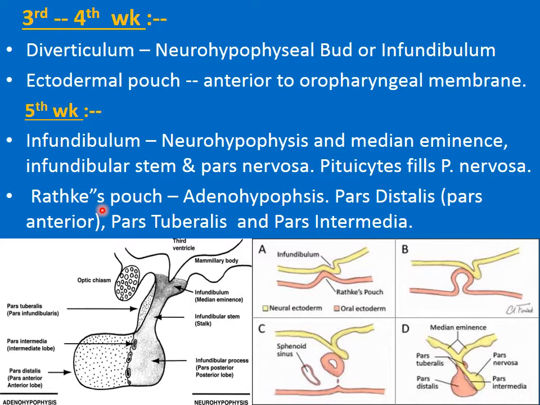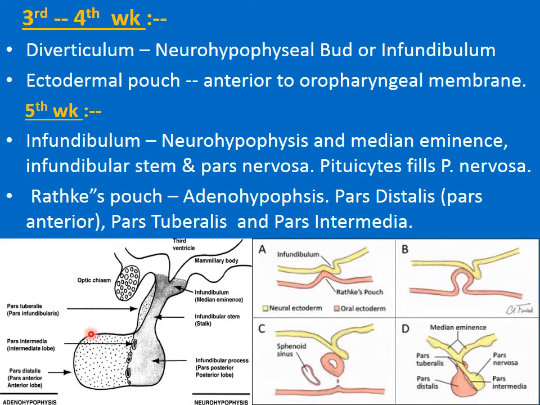Rathke's pouch, which has developed from the roof of the stomodium, which is the primordium of the oral cavity, forms the adenohypophysis. The different parts of the adenohypophysis are the pars distalis, also called the pars anterior, the pars tuberalis, and the pars intermedia.